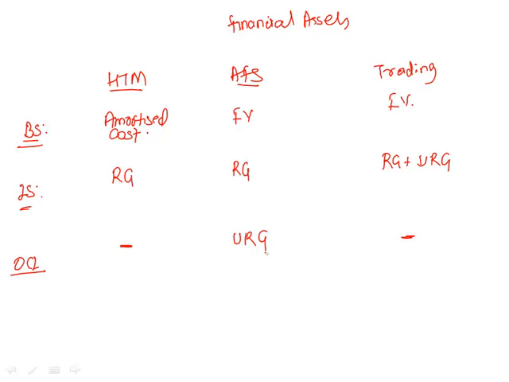Done writing? Now let us see how the amortized cost function works. We'll do two examples. Example number 1. Let us say face value is 1000. Coupon rate is 0%, which means it's a zero coupon bond.